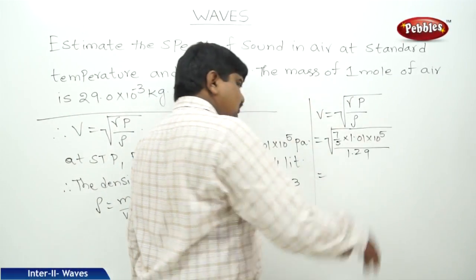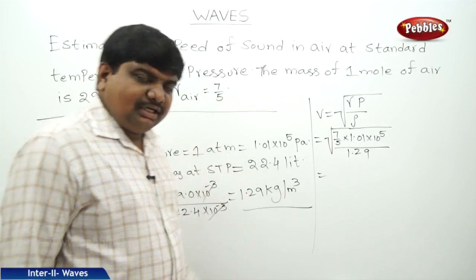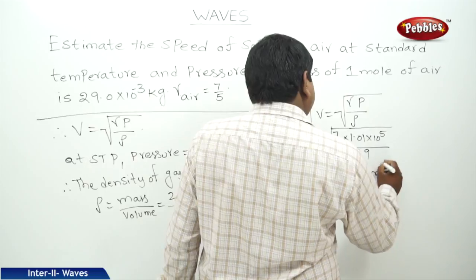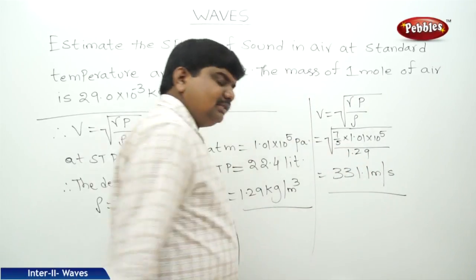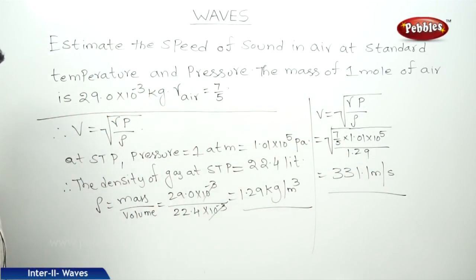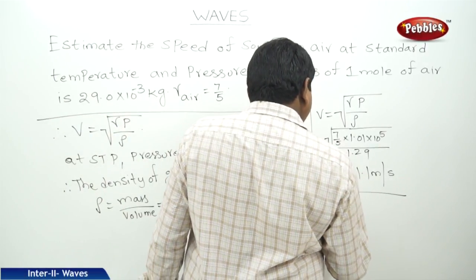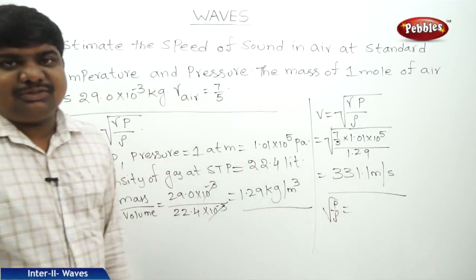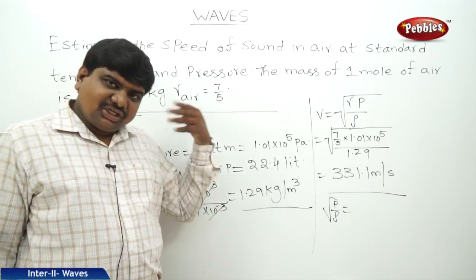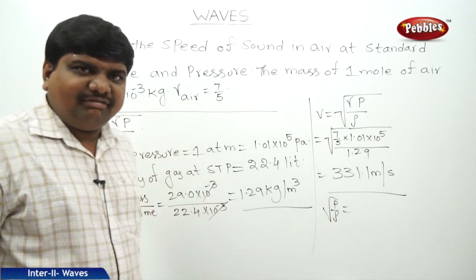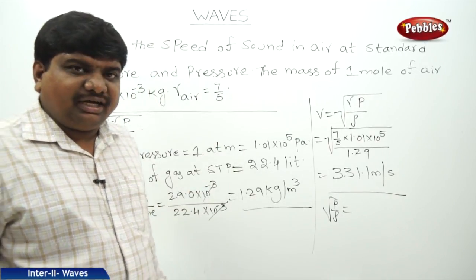If we substitute all the values and take the root, we get approximately 331.1 meters per second. Without the Laplace correction, with respect to the P by rho formula, we got 280 meters per second. So by adding the Laplace correction, the value is near to the theoretical predicted value. So like that we can find out.